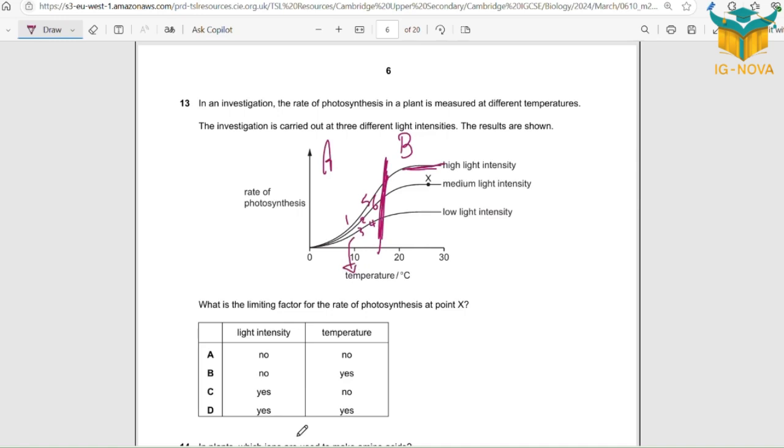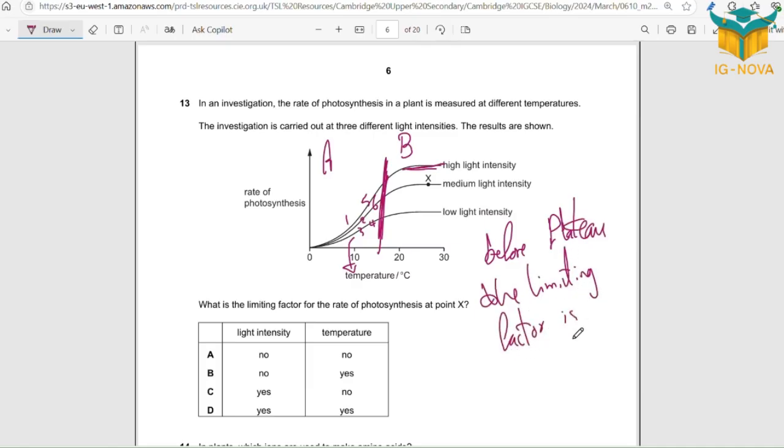Regardless, for any graph, for the low light intensity, for the medium, for the high, before reaching plateau, section A, let me write it clearly, before plateau, the limiting factor is the x-axis.